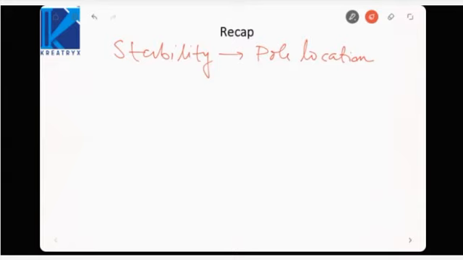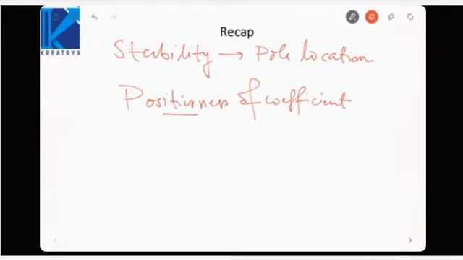Then we saw the necessary condition is positiveness of coefficients. If coefficients are not positive, then the system can never be stable. But if the coefficients are positive, can I guarantee that the system is stable? No, because positiveness of coefficients is only a necessary condition but not a sufficient condition, which means even if all the coefficients are positive, it is not guaranteed that the system would be stable.